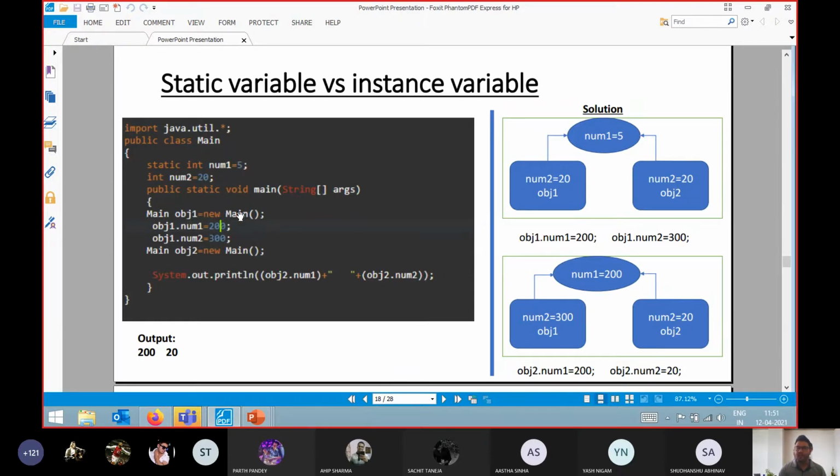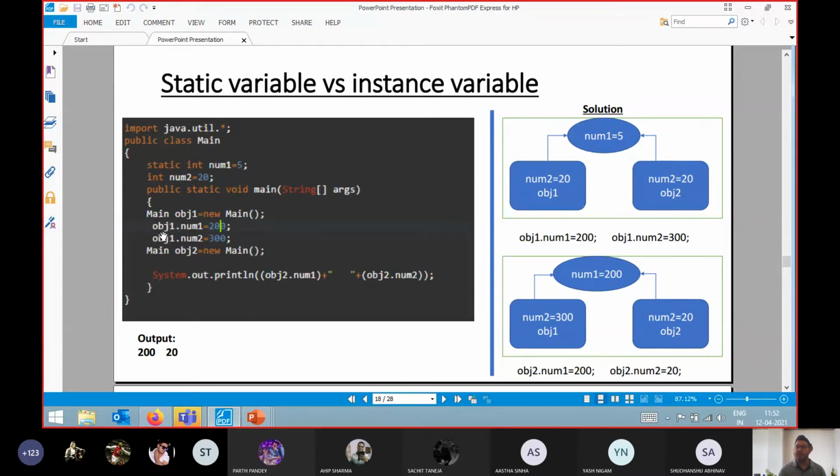Okay. Now, after this code, whenever we are creating any object, you know that for a particular object we will get a different memory location. Always remember, for every object we will get a different memory location. So in this problem, I have first created obj1. Obj1 is referencing my first object. So let's assume this is my first memory location, and it is referenced by my obj1 reference variable.